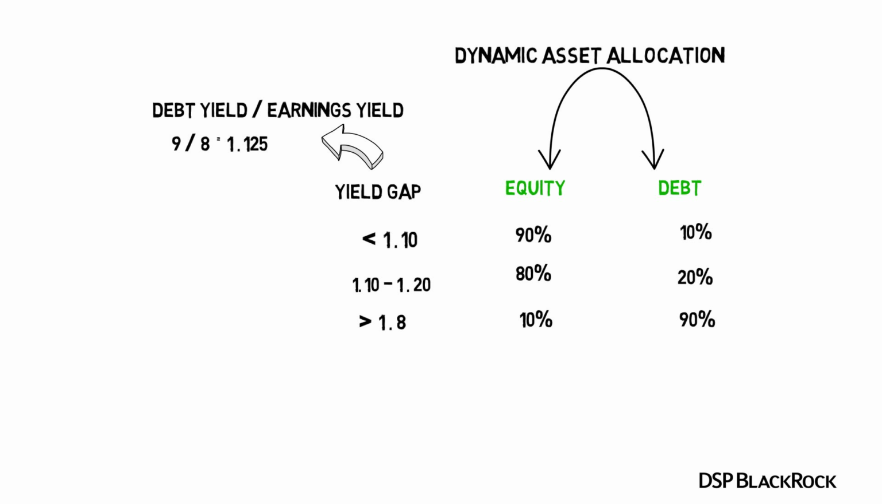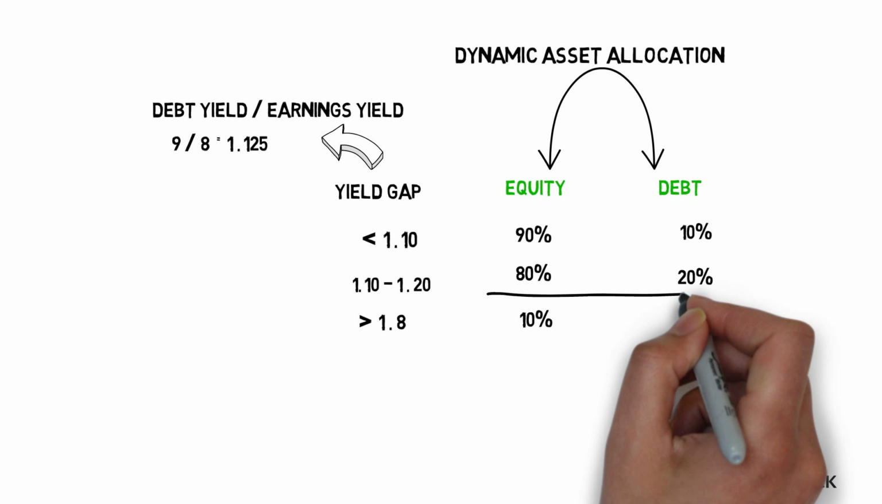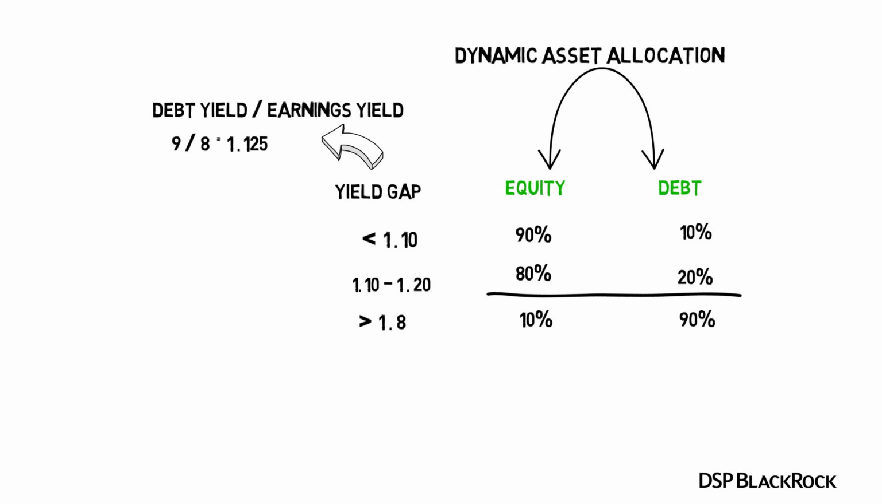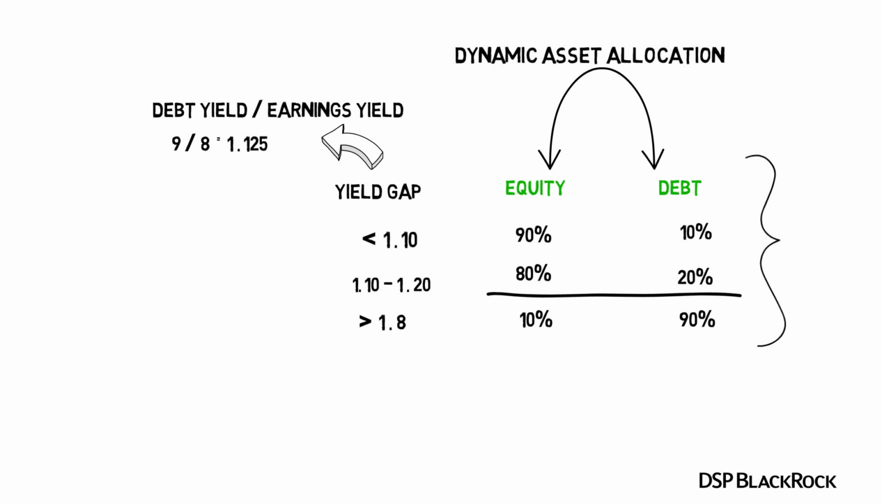This translates into an allocation of 80% to equity and 20% to debt. That is the allocation to follow as long as the yield gap is in the range between 1.1 and 1.2. The yield gap rule provides Dinesh an indication of how his portfolio should be changed.